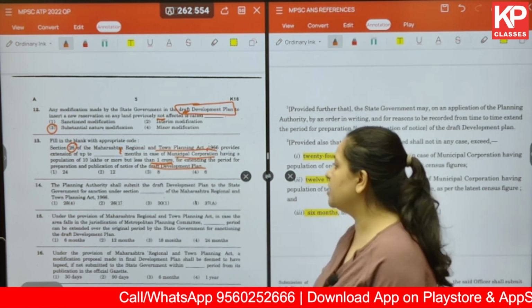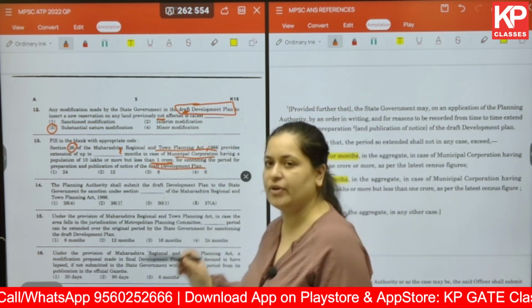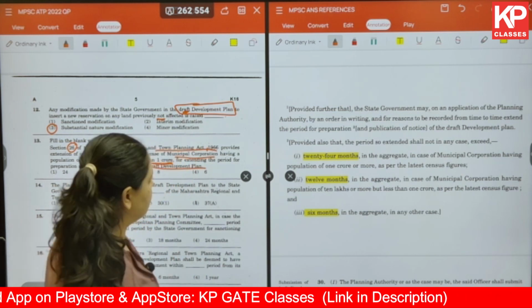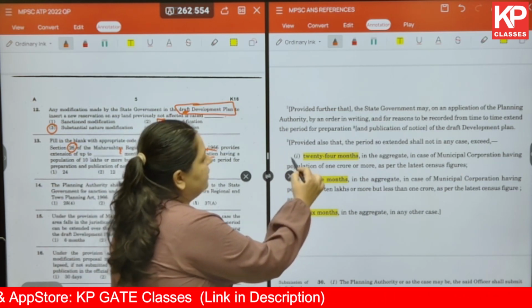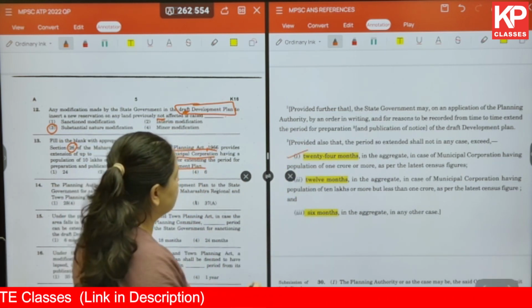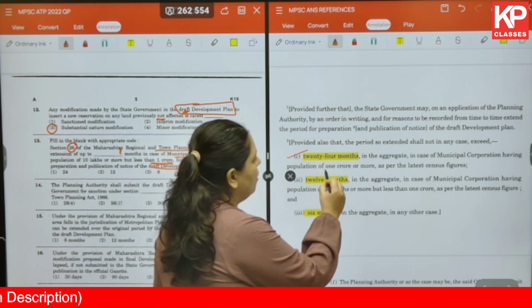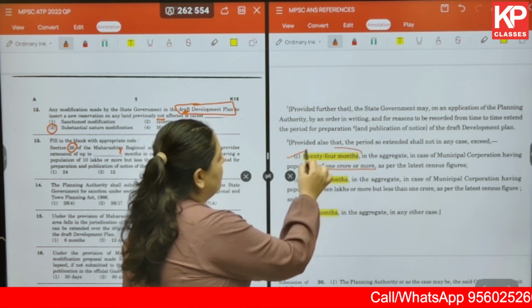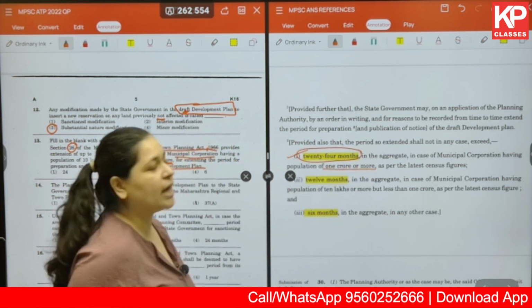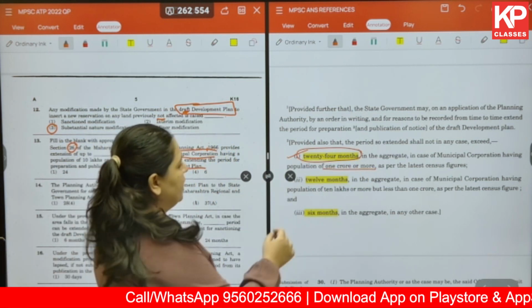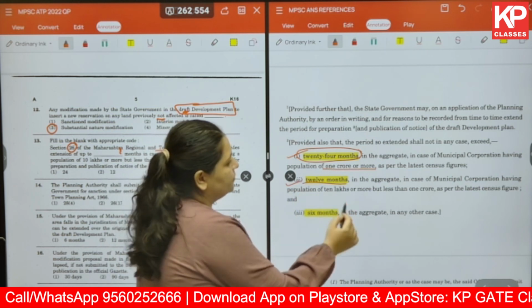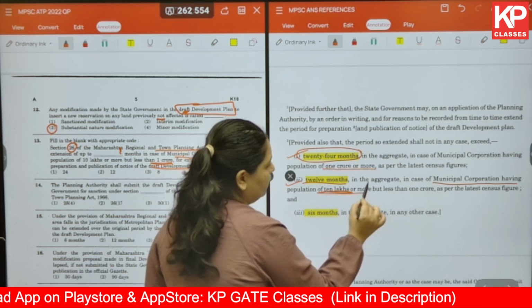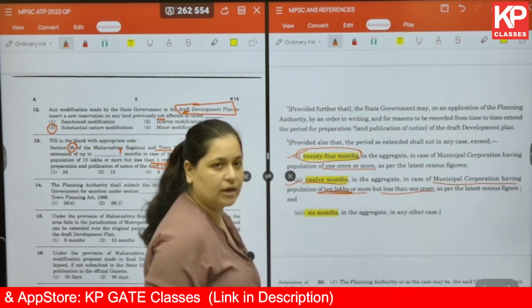So the section has already been given in this section 26 of MRTP Act. Okay, so in this there are 3 options being given in this particular section. It talks about the municipal corporation which has population of 1 crore or more. In that case, you have 24 months. You can extend up to 24 months. In the second one, 12 months in case municipal corporation has 10 lakhs or more but less than 1 crore.